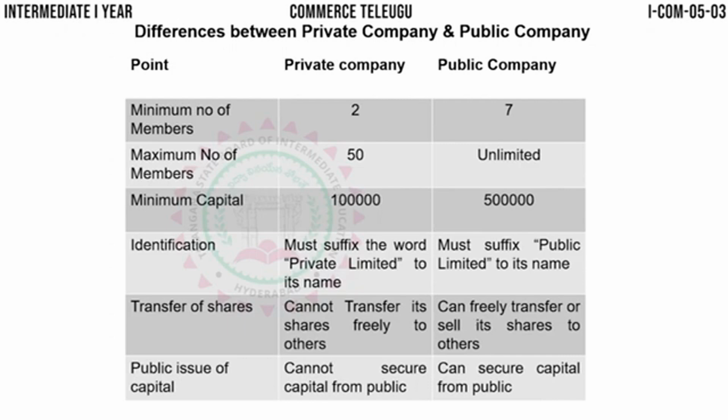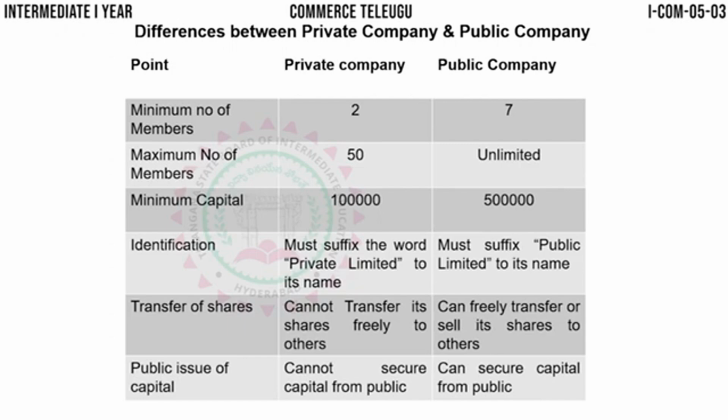Now what about public company? A public company must have the words public limited in its name. It may be public limited or simply limited also. Either public limited or the word limited must be used, so that company will become a public company. So private companies must have private limited at the end of the name, and public companies must have public limited or limited at the end of the name.